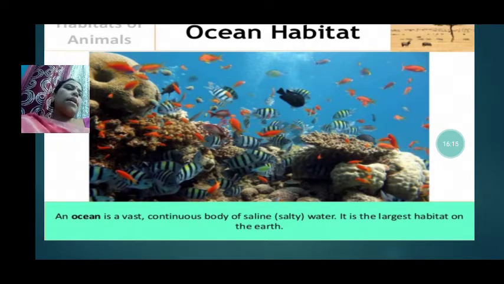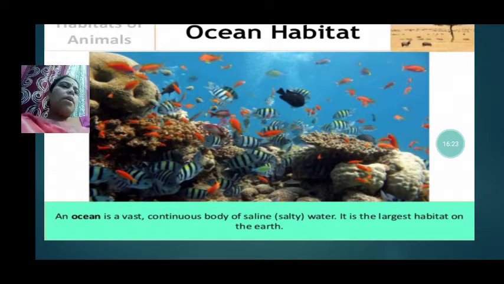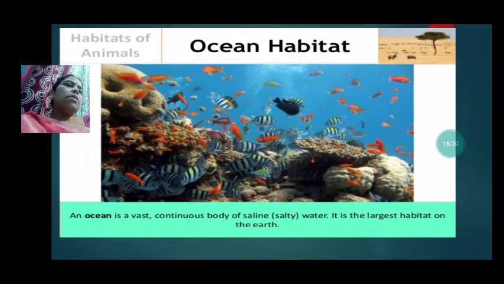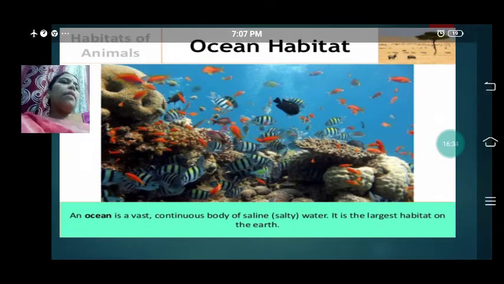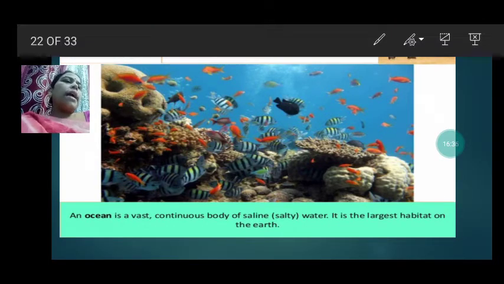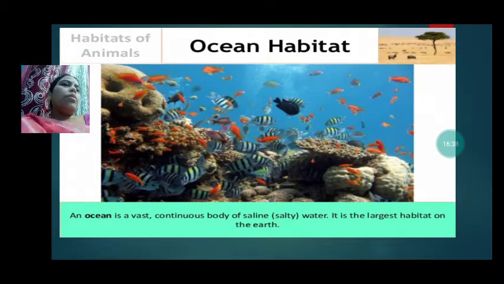It is the largest habitat on the earth because there are different oceans and we know that the earth is covered 2/3 with water. So it is the largest habitat on the earth, the ocean. And we find different kinds of water animals in these oceans.